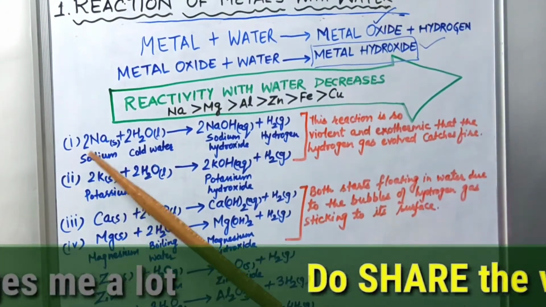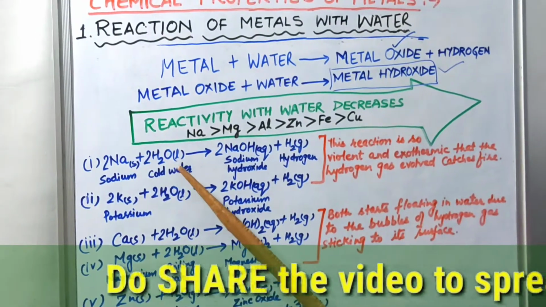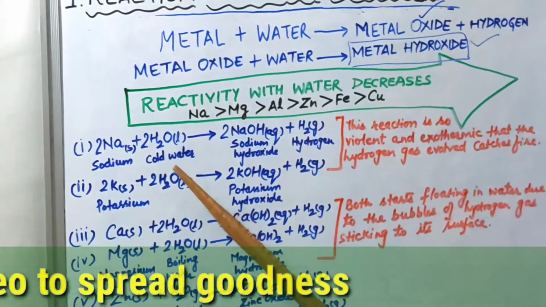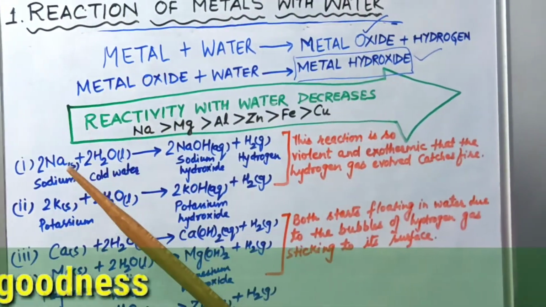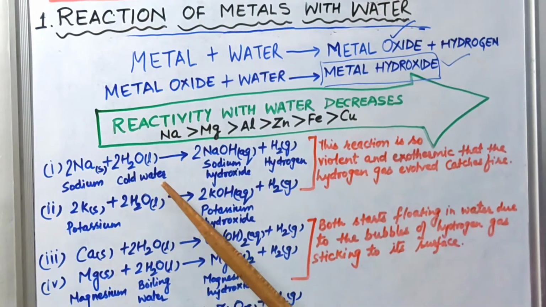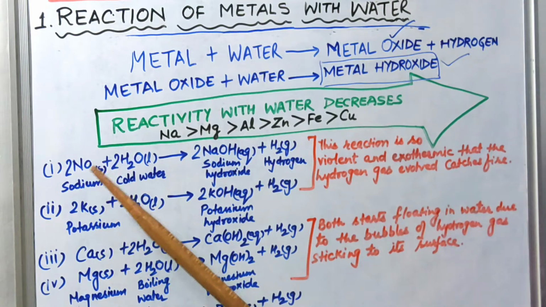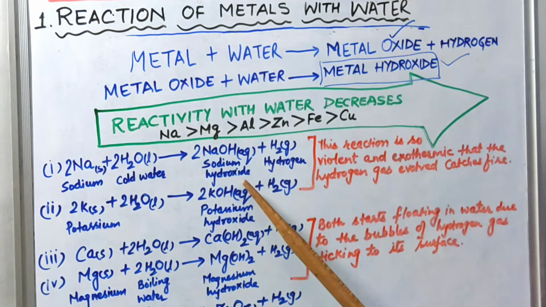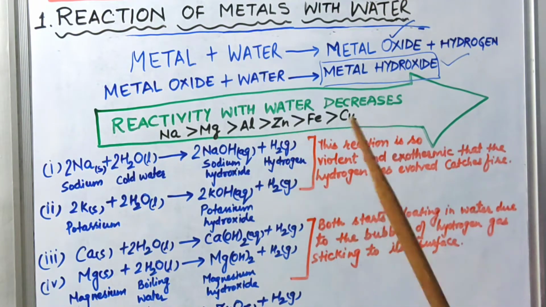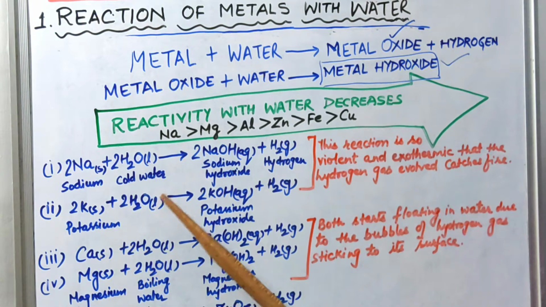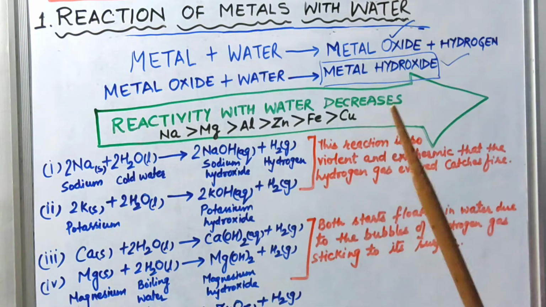In the first reaction we see that sodium reacts with water, and children, from the exam point of view you have to always mention what type of water is reacting with sodium. I have written cold water here, you will also write cold water. Since sodium is highly reactive, it can even react with cold water to form sodium hydroxide, and hydrogen gas is liberated. Similarly, potassium also reacts with cold water, and potassium hydroxide is formed along with hydrogen gas being liberated.